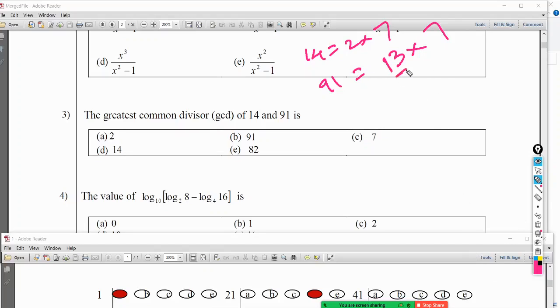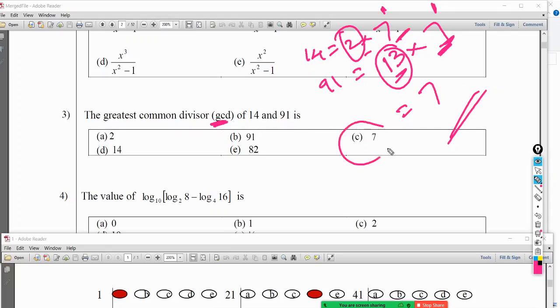So therefore now I have the prime factors. Right? So how to find the GCD, greatest common divisor? You have to take only the common ones, and then you have to take the smaller index. This is not common, therefore I am not going to take 2. This is not common, I am not going to take it. But 7 is common, and the lowest power we want to take is 1. So the final answer is 7. So the greatest common divisor is 7, because 14 is divisible by 7 and 91 is divisible by 7. There is no other bigger number than 7 which divides both 14 and 91. So the answer is C.